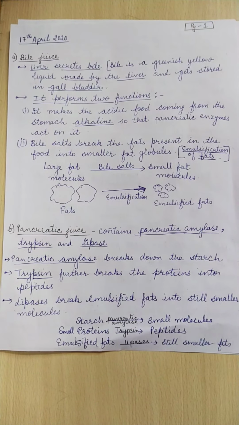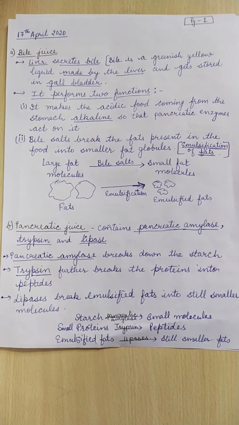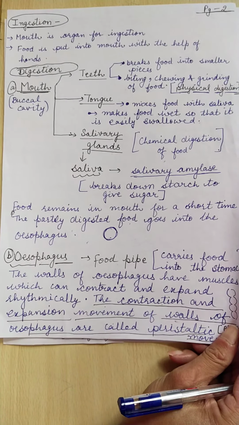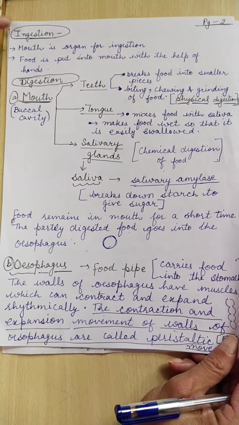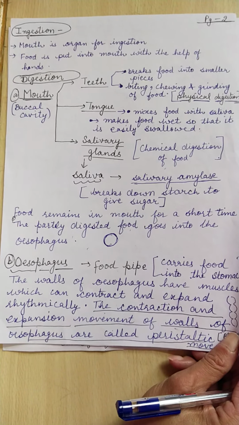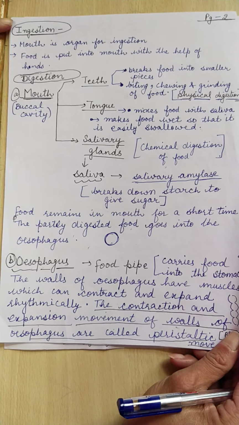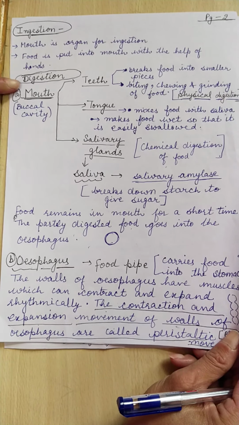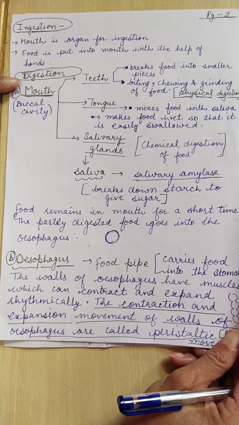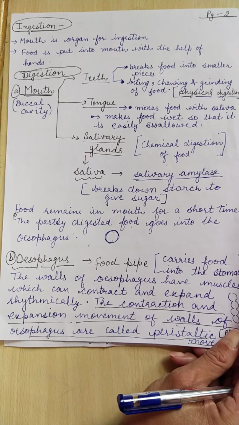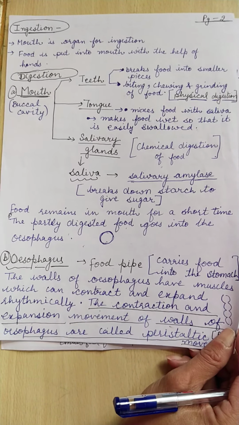Children, we were doing nutrition in human beings. As I told you earlier, there are 5 steps of nutrition: ingestion, digestion, absorption, assimilation, and egestion. We did ingestion, and we were on digestion. Digestion means breakdown of complex food substances into simpler food substances.